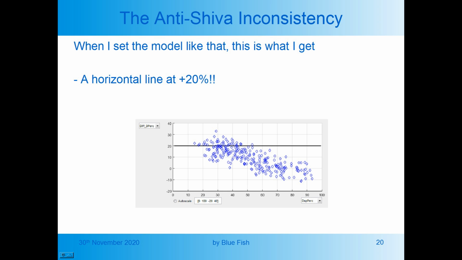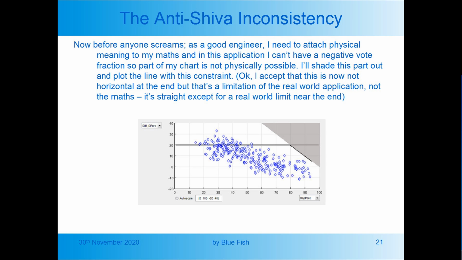Now, before anyone screams, as a good engineer, I need to attach physical meaning to my maths. And in this application, I can't have a negative vote fraction, so part of my chart is not physically possible. I'll shade this part out and plot the line with this constraint. Okay, I accept that this is now not horizontal at the end, but that's a limitation of the real-world application, not the maths. It's straight except for a real-world limit near the end.